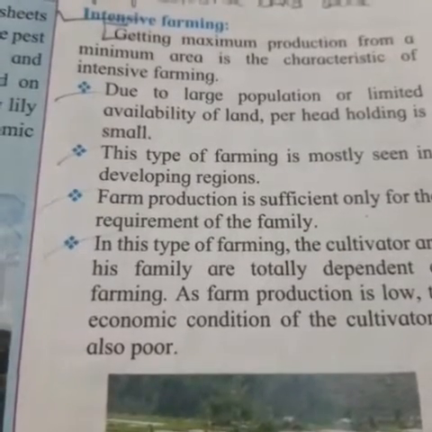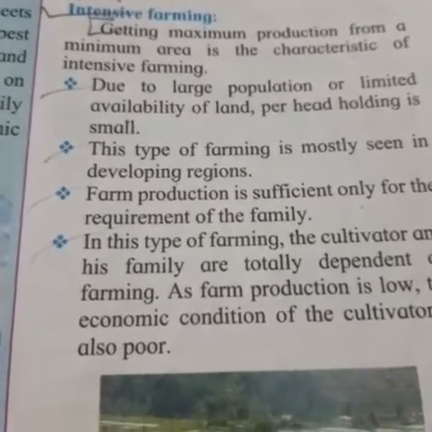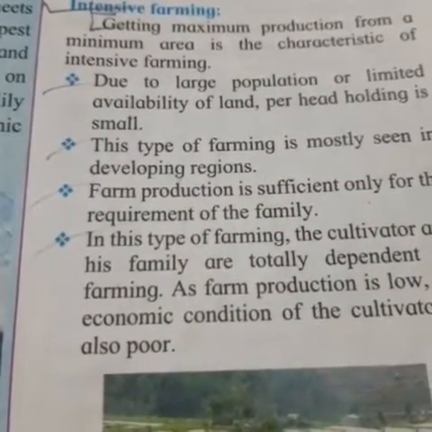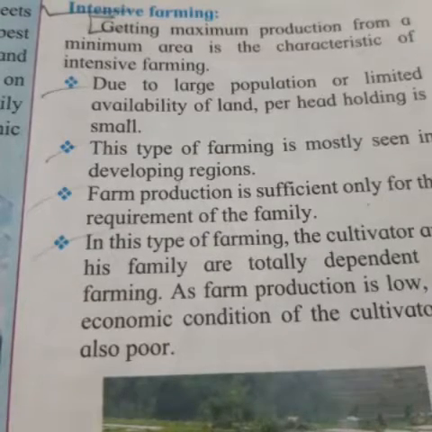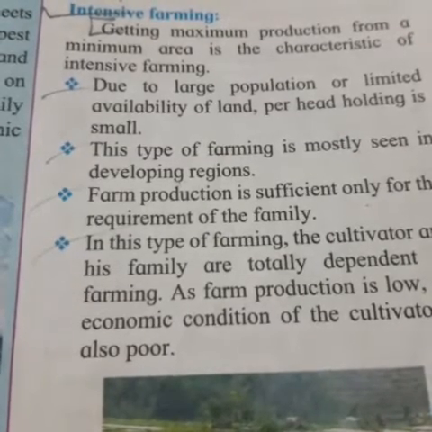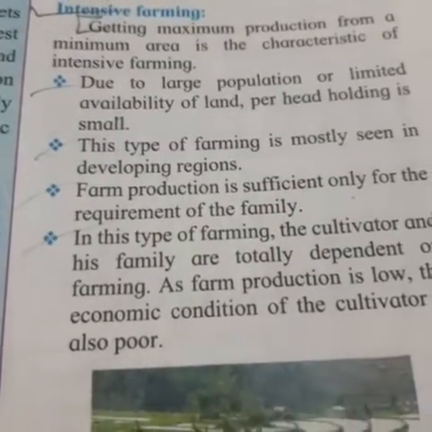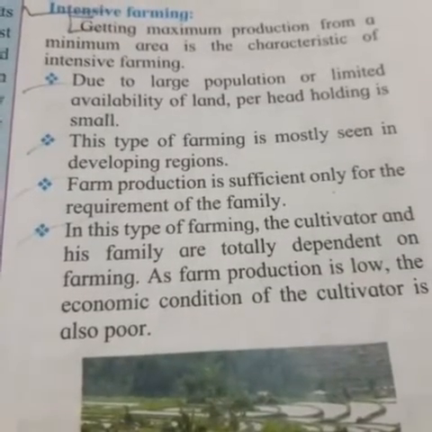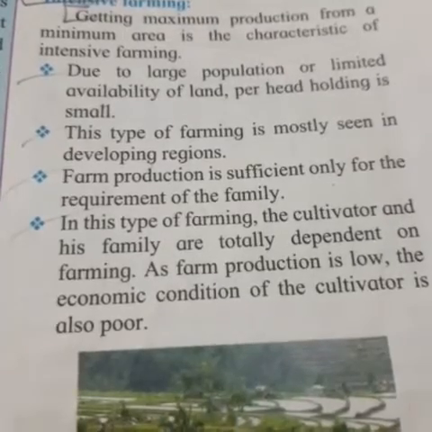Now, in this they have said, because of the large population or limited availability of land, the per head holding is small. So this farming is mostly seen in the developing region, and this is only sufficient for the requirement of the family. They do it only for their family's sufficiency. So the cultivator is also fully dependent on farming, and when the farm production is low, the economic condition of the cultivator is also poor.